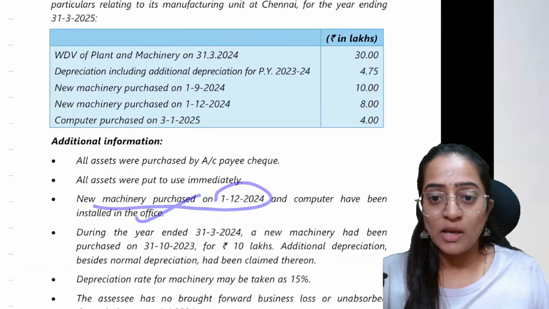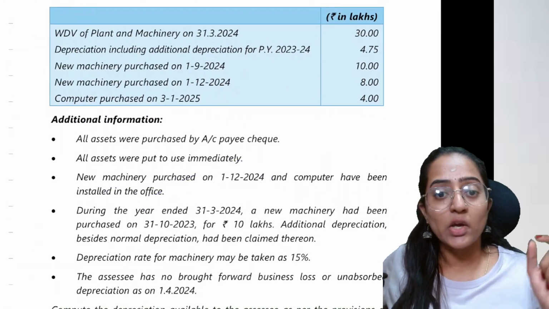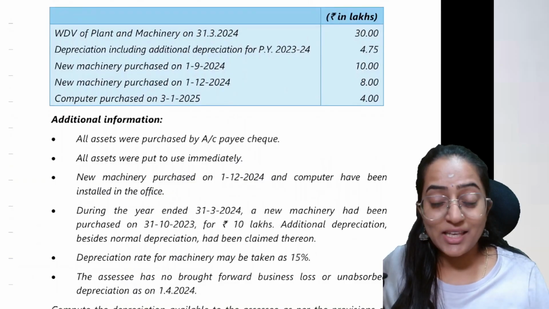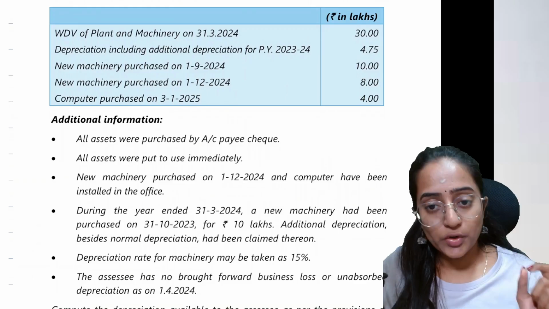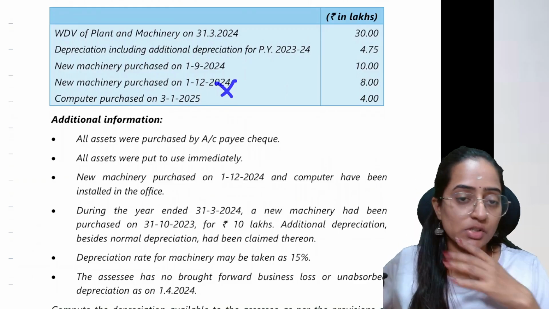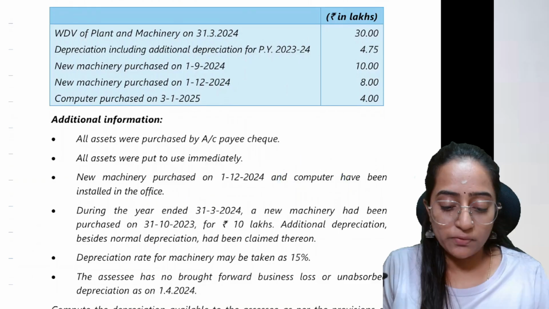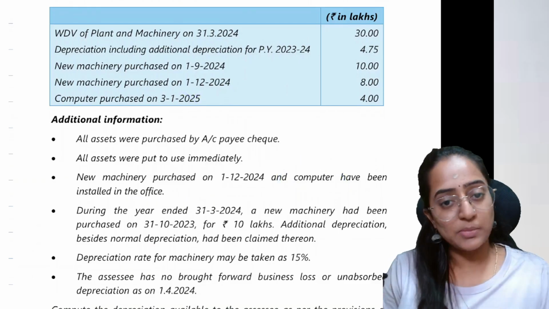in the office. As per one of the conditions of additional depreciation, if you are installing your machinery in the office, you are not going to get any additional depreciation. So here you will not get additional depreciation. What about the computer? The computer is also installed in the office, so you also will not get additional depreciation.